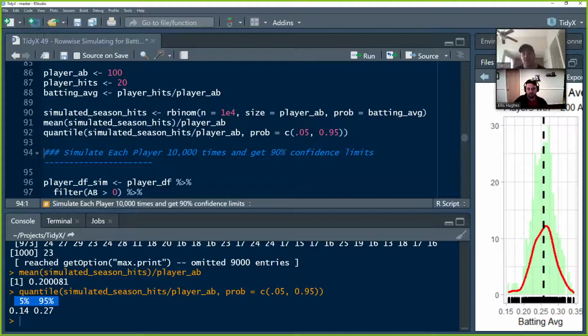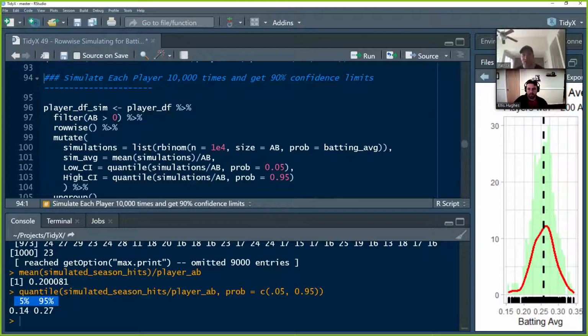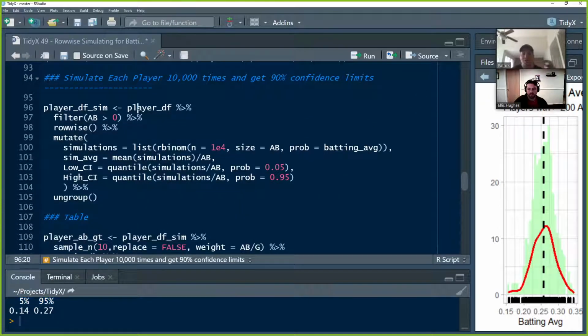Like I said, maybe next week we'll handle some of the guys that have low samples in a different way. But right now, we're just going to run this over the entire population. We're going to go 10,000 times and get our 90% confidence intervals. We're going to take our data set, our player DF, which is everybody, whether you batted 0 or 1 or 681 times. We're going to filter out all the players with 0 at-bats, because if you didn't bat at all, you had no chance to have success or failure, so we have no idea what you are.